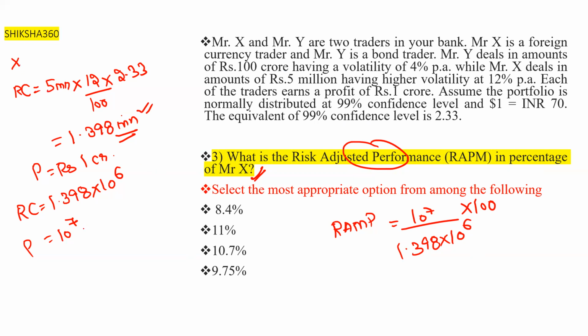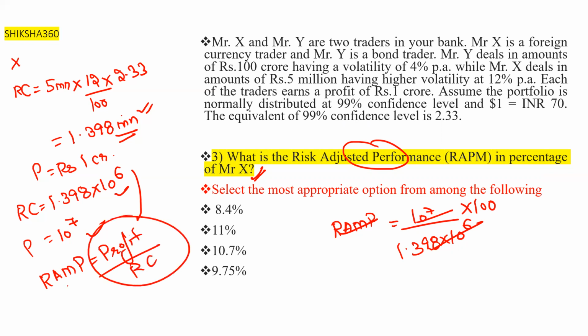Clear? So you just have to do that. I think there is some error. This is the risk capital. This is the profit. So you just have to compute RAPM. Basically what you have to do is profit upon risk capital.